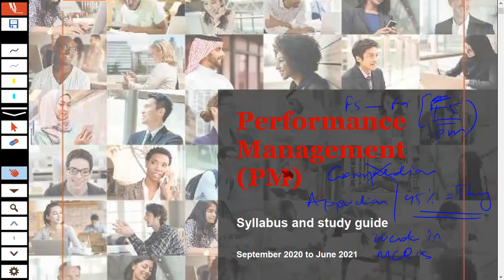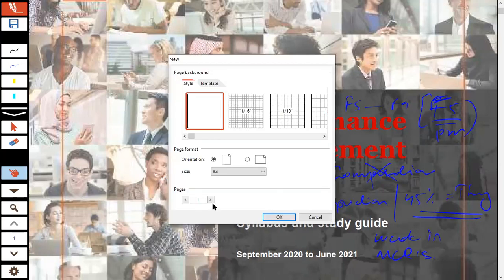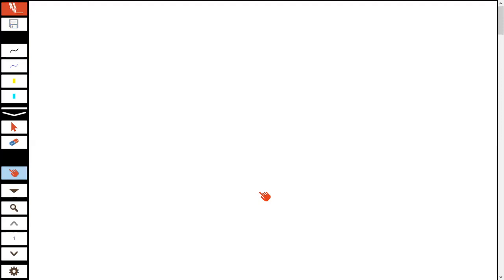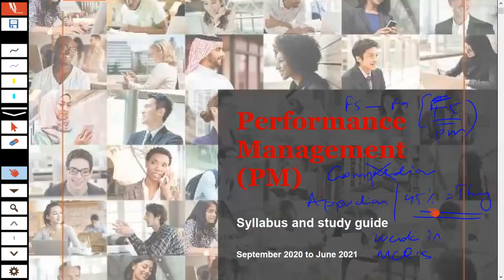The biggest problem that arises with students is that they are unable to handle the MCQs in this specific paper.